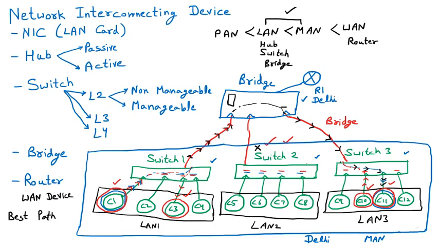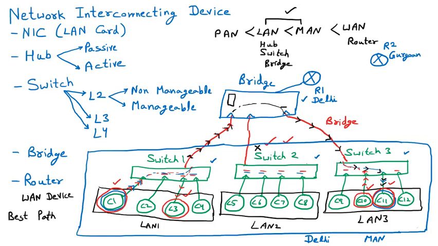Now let us suppose we have the nearby cities also. Supposedly there is one more router, router 2, and this is the router of Gurgaon, which is today Gurugram.